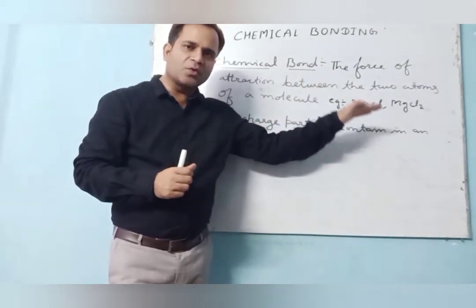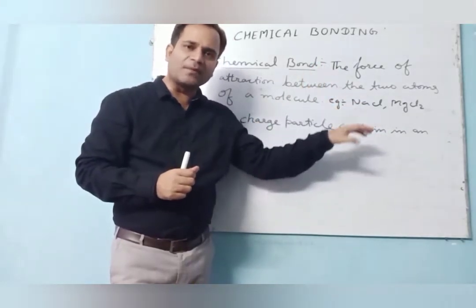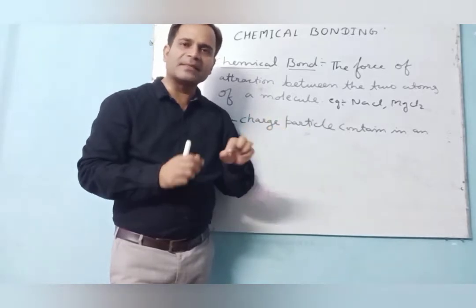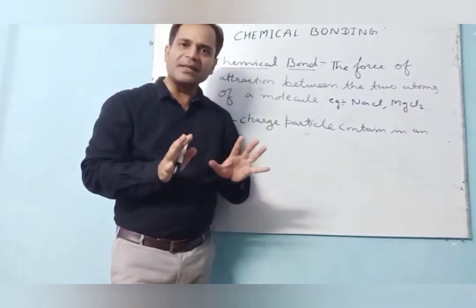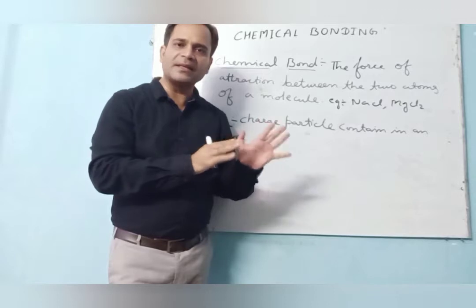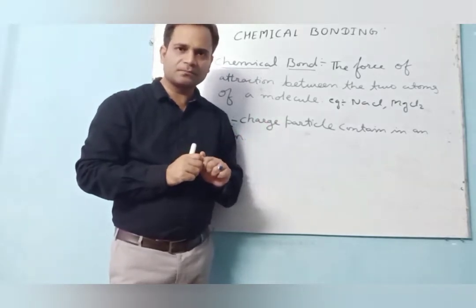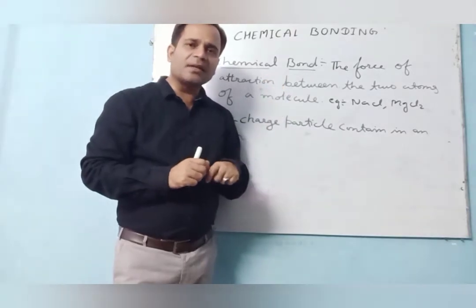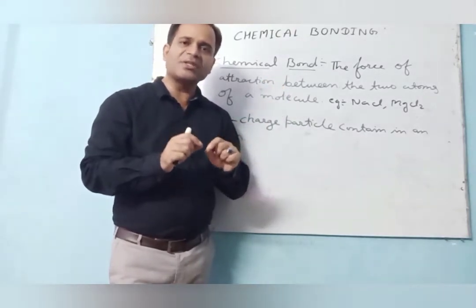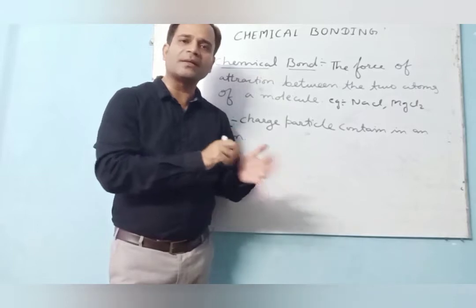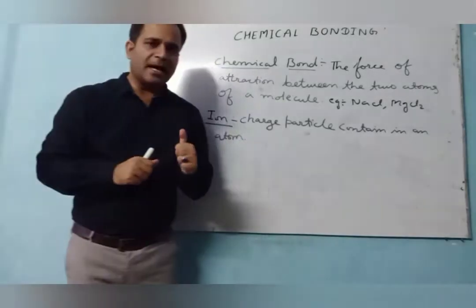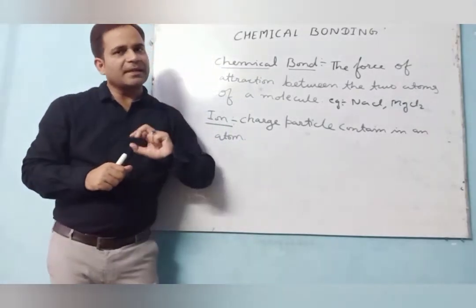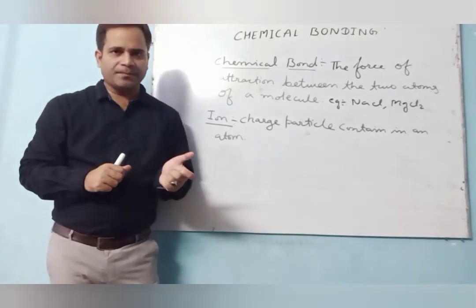So the 0 group element, or the 18th group of elements, all the elements are stable, or you say inert, as they fulfill the inert gas electronic configuration. So to fulfill the inert gas electronic configuration, it must achieve either duplet or octet.